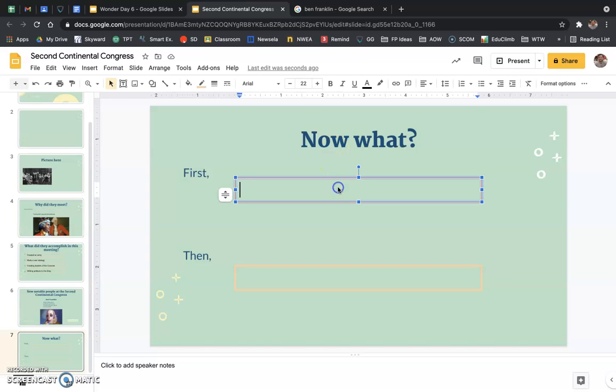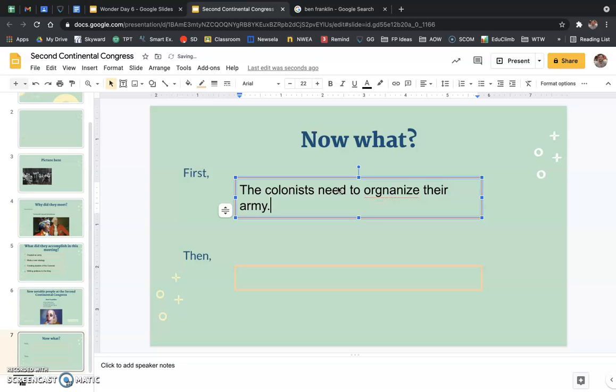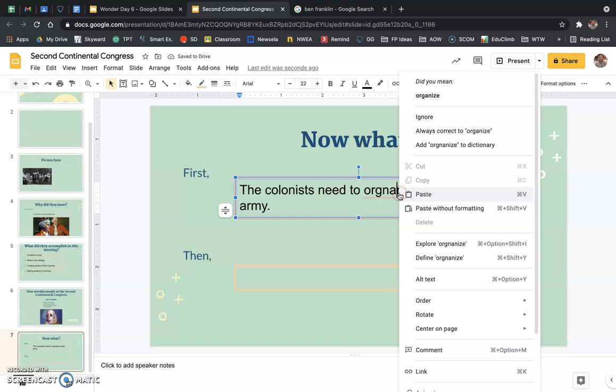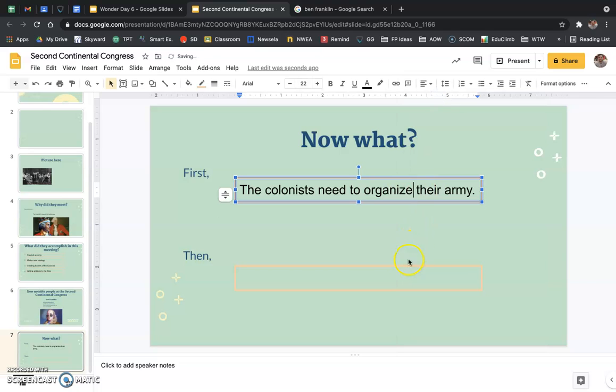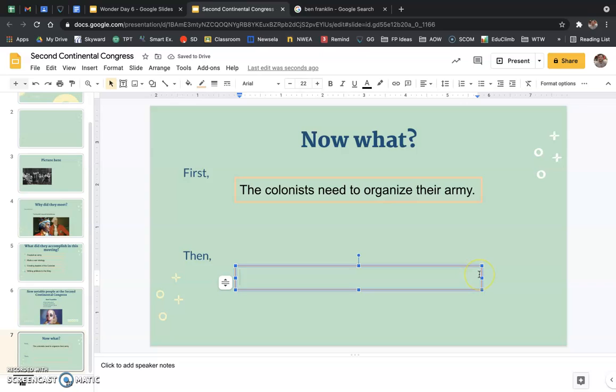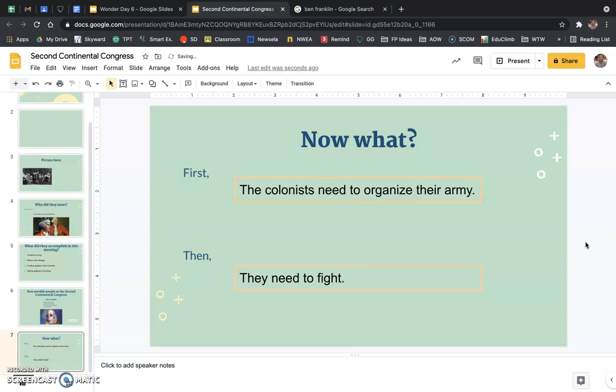So now what? Right. So first, the colonists need to organize their army. And then last, they need to fight. That's all that's left. This is all that's left. Their fight. The war is all that's left.